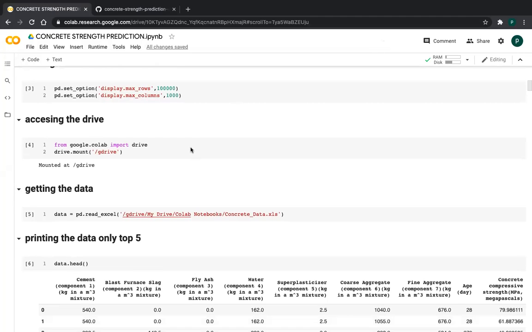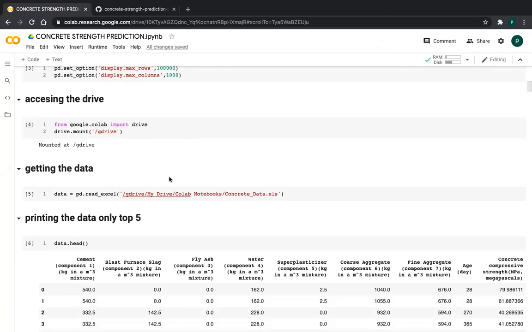So now I am reading my data, friends. So getting the data. This data is in an Excel file, so I am using this command pd.read_excel, friends. I will upload this data in the description part of the video, friends. Please see the description. So data is equal to, I am reading this data.